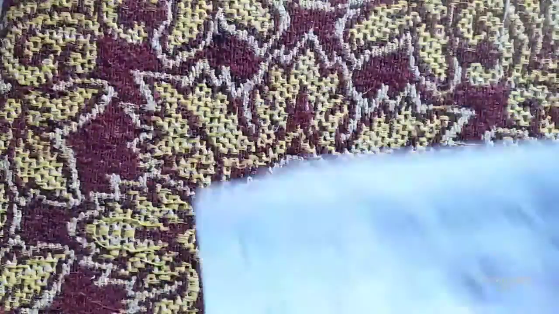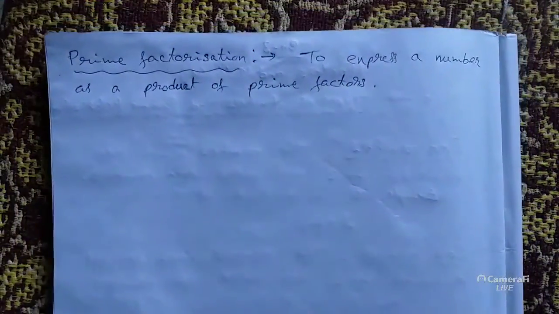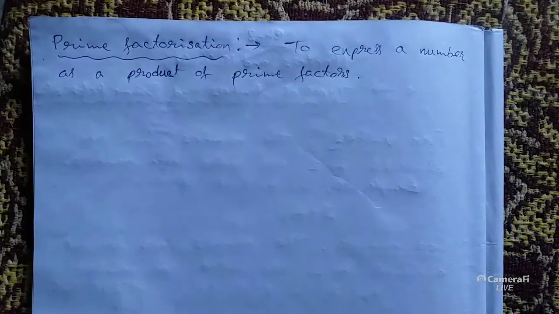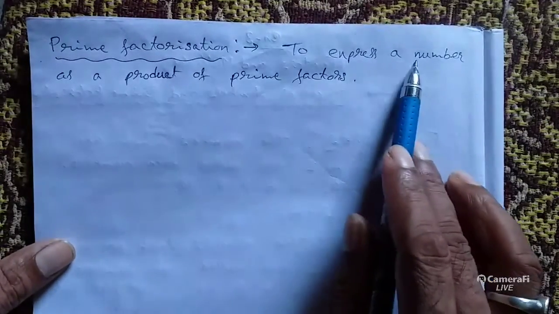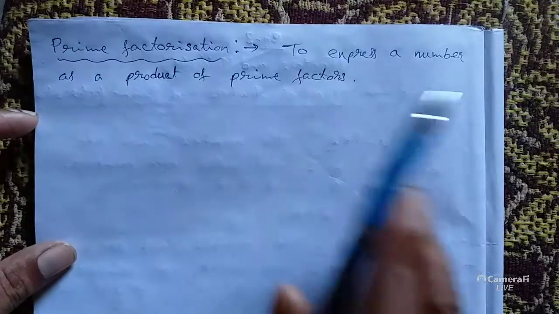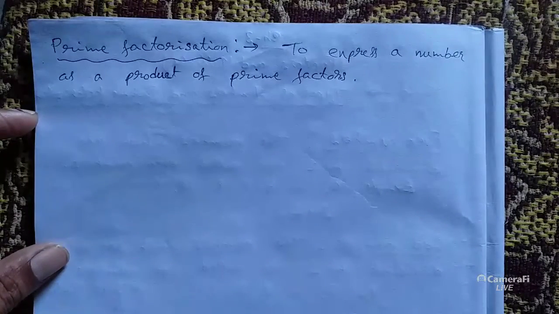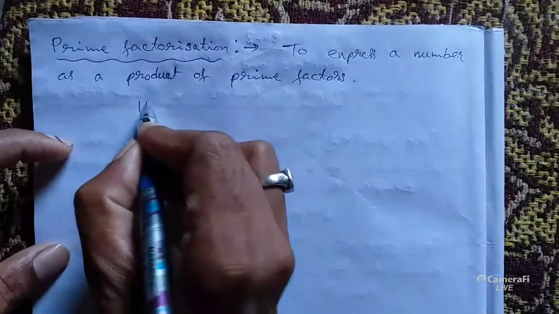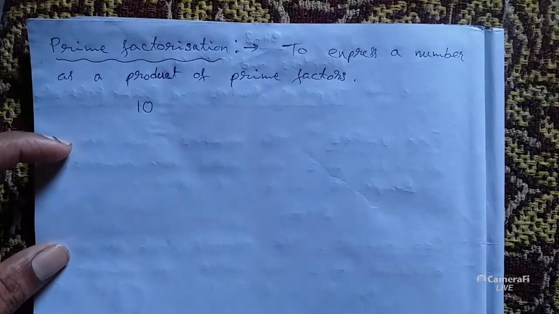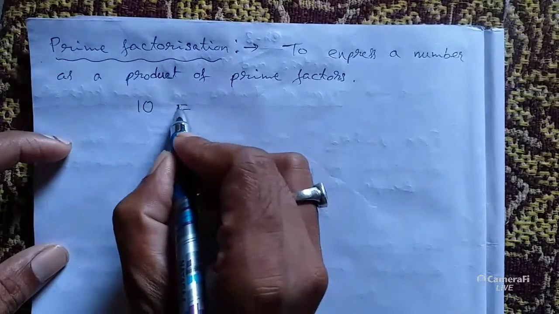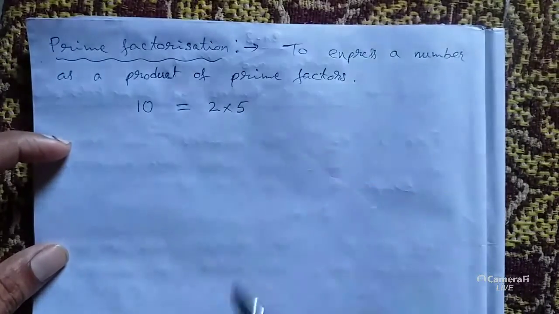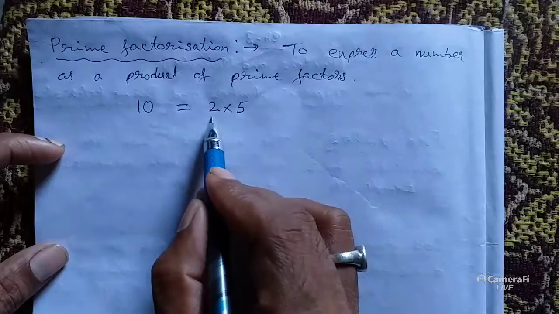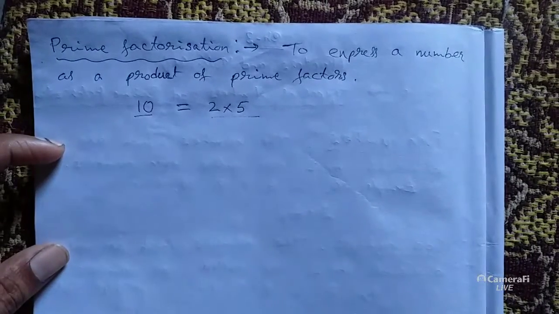Now, coming to the next part, prime factorization. What is the meaning of prime factorization? Prime factorization means to express a number as a product of prime factors. Suppose the number is 10. Now we can express 10 as a product of two prime numbers, 2 and 5, 2 into 5. So this is the prime factorization of 10.